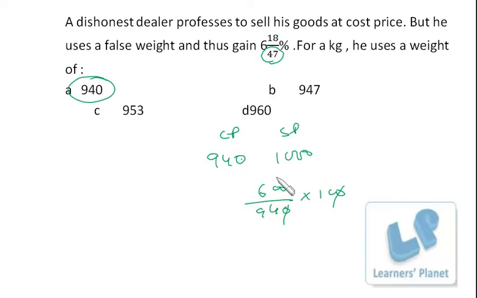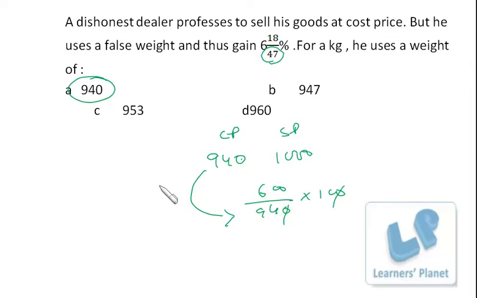That is 300 by 47, and this data is also 300 by 47. So basically, you put the cost price in the denominator, right? If you put cost price in the denominator and the profit is actually part of cost price, then if this is the profit, in the denominator we should have a multiple of this. If you are able to get that clue, the problem will be very easy for you.